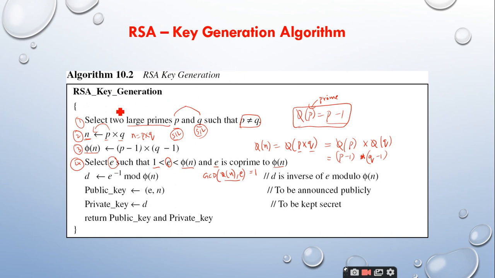Yes, sir. Once you are done with e, you have to go for step 5. That means you have to create d. So what is e here? What does e stand for?